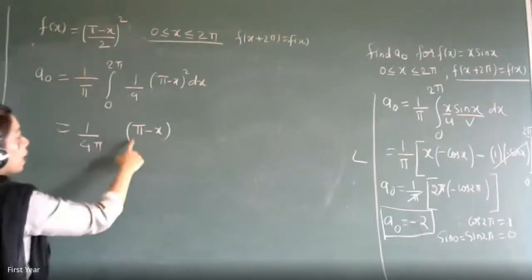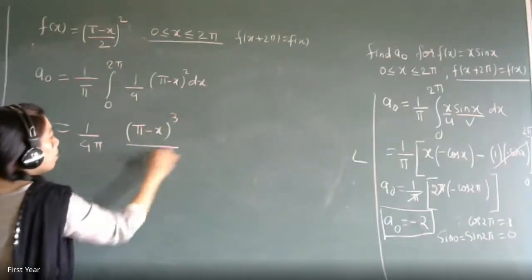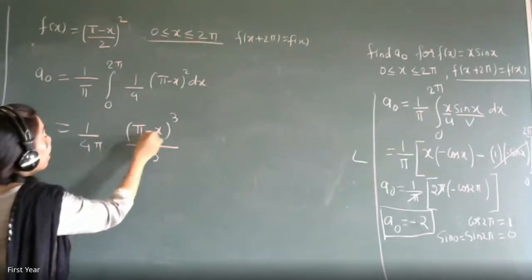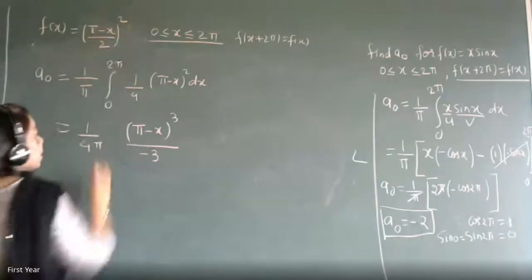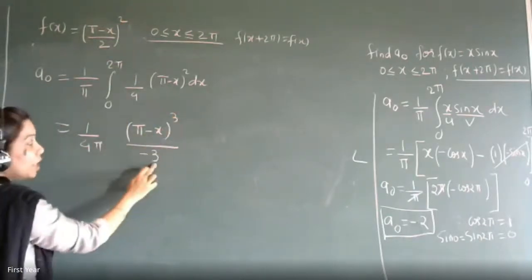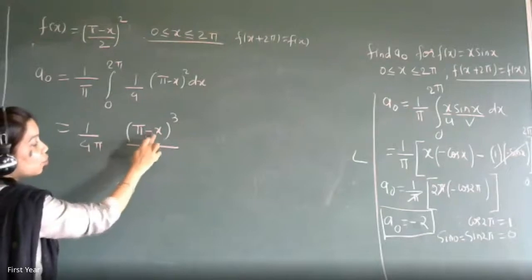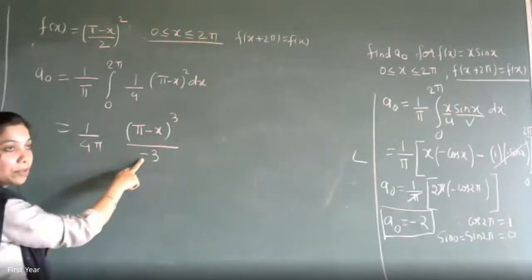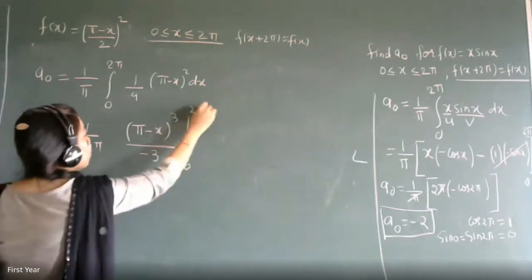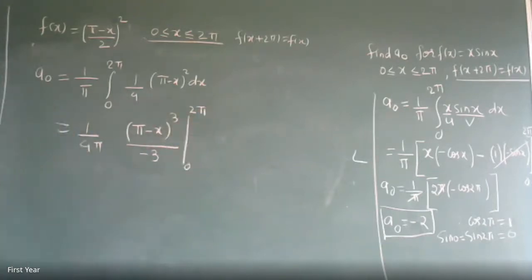The integration is pi minus x the whole cube divided by minus 3. Here you must have skipped that negative sign. Pi minus x square, the integration of that is pi minus x the whole cube upon 3. But the derivative of minus x also should be there, so a minus sign will be there. Is it okay? And the limit is 0 to 2 pi. Just substitute and check now.